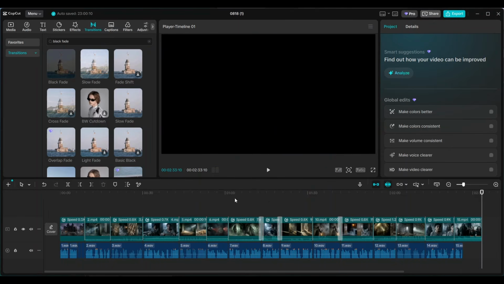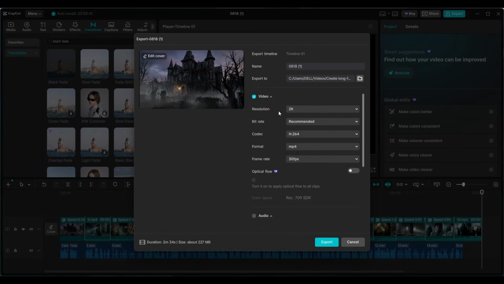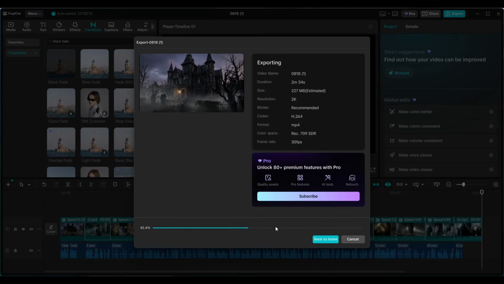As you saw, the final video looks absolutely incredible. Now it's time to export the video. I'll click the export button, give the video a name, choose the destination path, and then click export again to start rendering the final video.